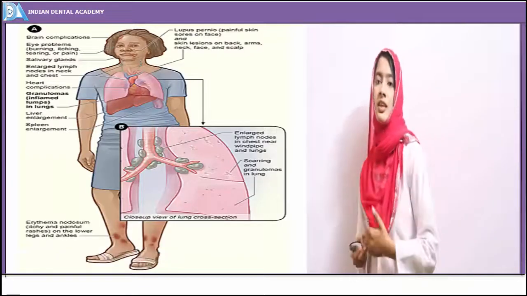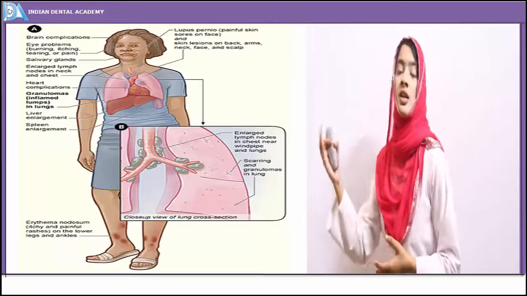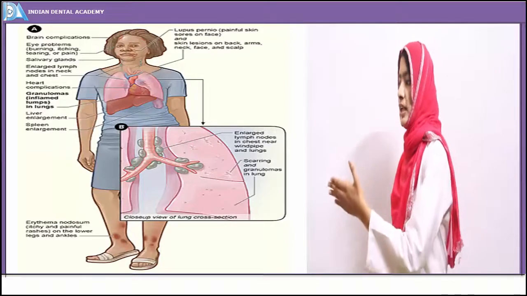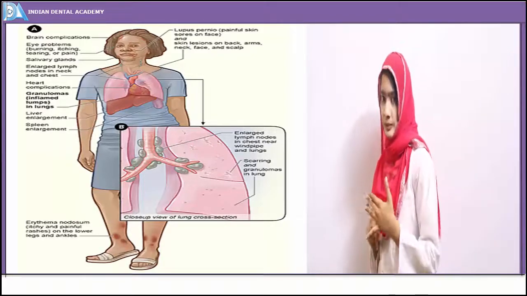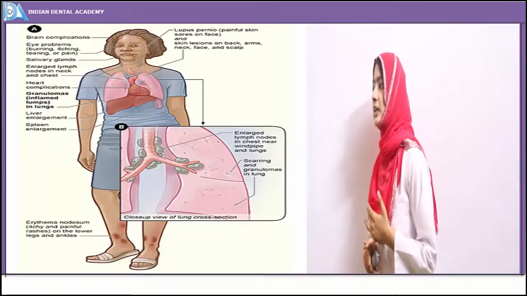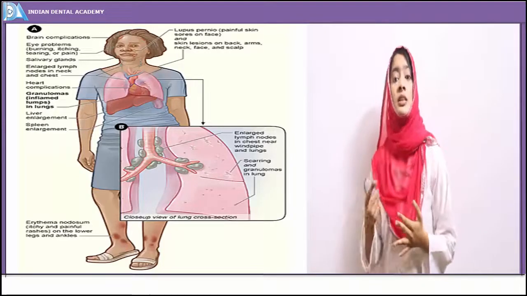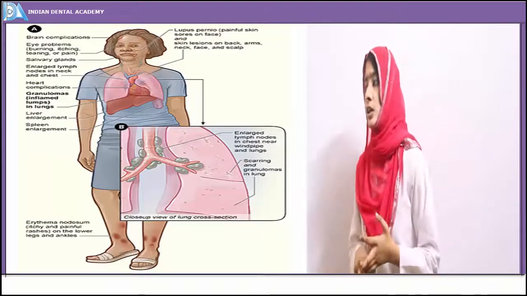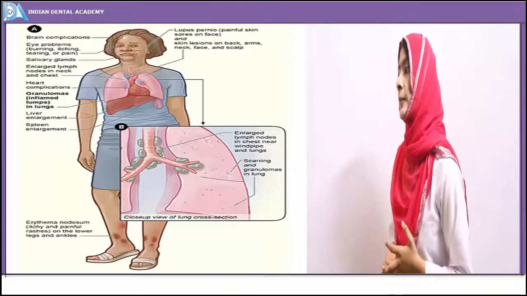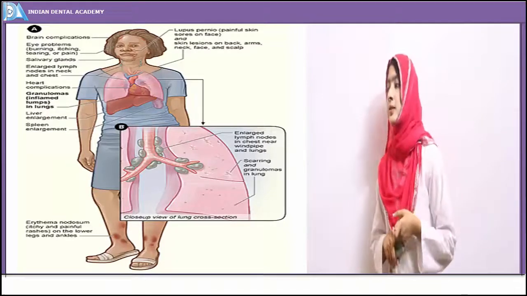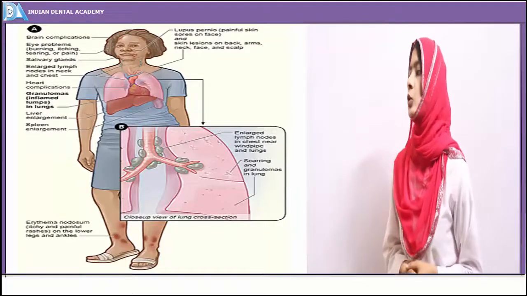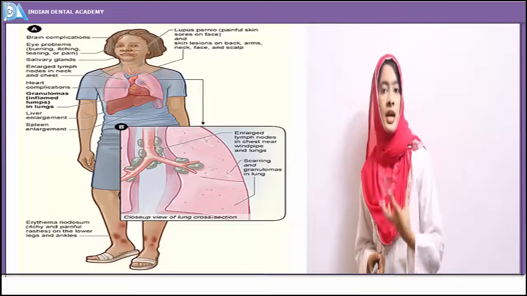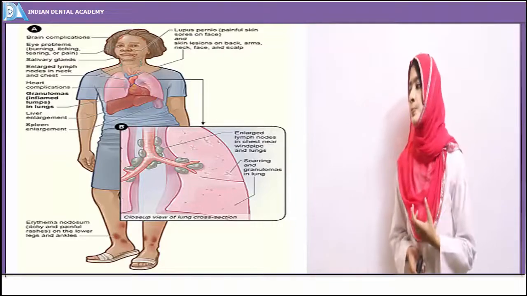So here you can see the clinical manifestations of sarcoidosis. Skin lesions in the form of erythema nodosum are present. Along with that, you can see lesions affecting the eye; basically it initially starts with conjunctivitis. Lymphadenopathy is invariably present, especially hilar lymphadenopathy, and epithelioid granulomas are even seen in the lungs.